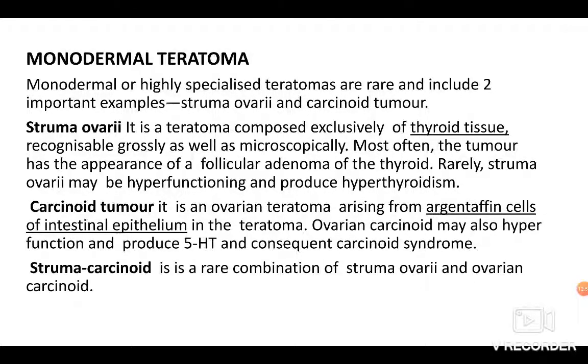Ovarian carcinoid may also hyperfunction and produce 5-HT and consequently carcinoid syndrome. Another variant is a combination of both, that is struma ovarii and carcinoid. So you should remember monodermal teratoma contains only a single type of tissue. Either it can be thyroid tissue, which is known as struma ovarii, or it contains the argentaffin cells of the intestinal epithelium, which is known as carcinoid tumor. Thank you.